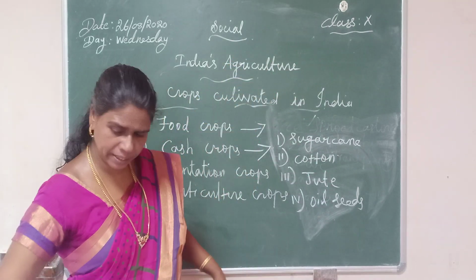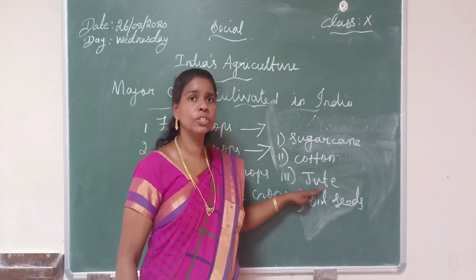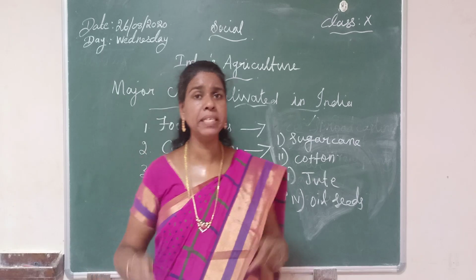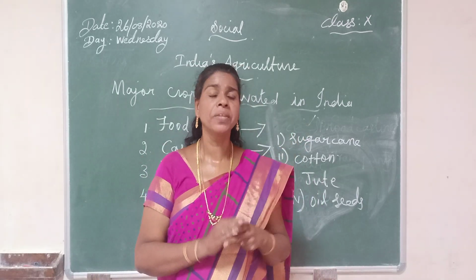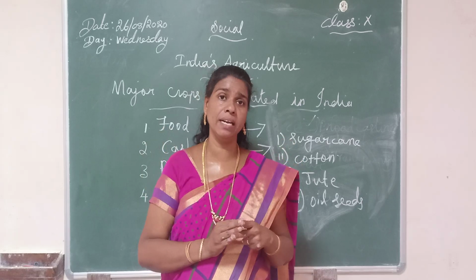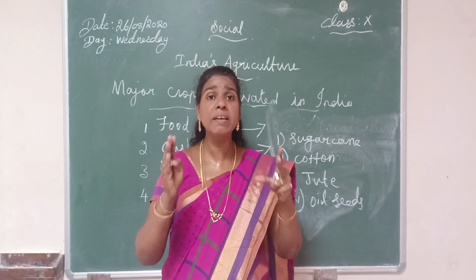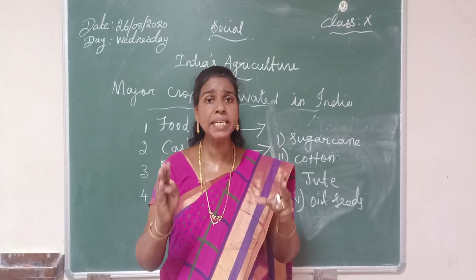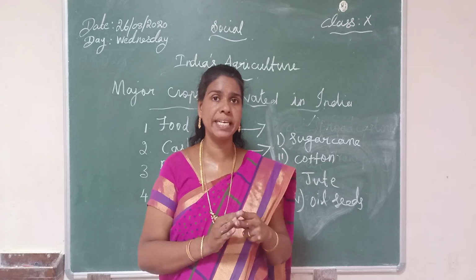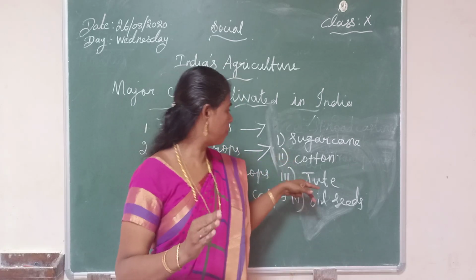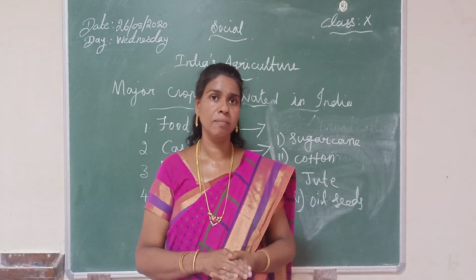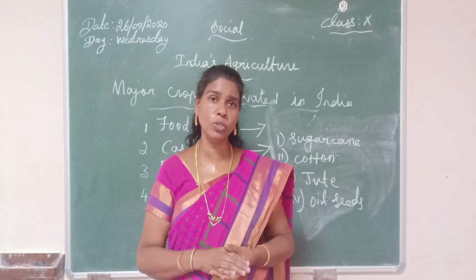Then the next one is jute. Jute is one of the important cash crops of India. That means it is the fiber of India, and jute is mainly grown in alluvial soil. It provides raw material for the jute industry, and from jute we manufacture many household things.